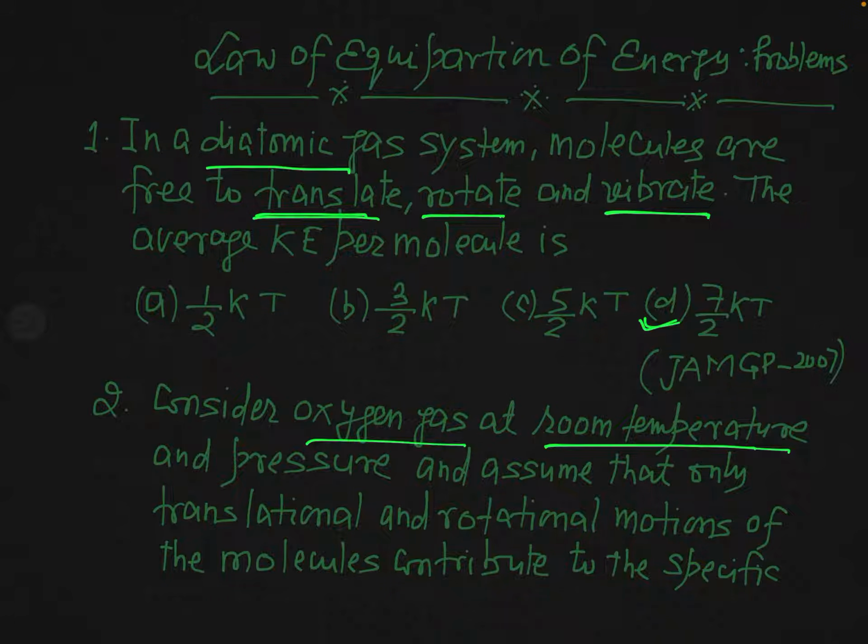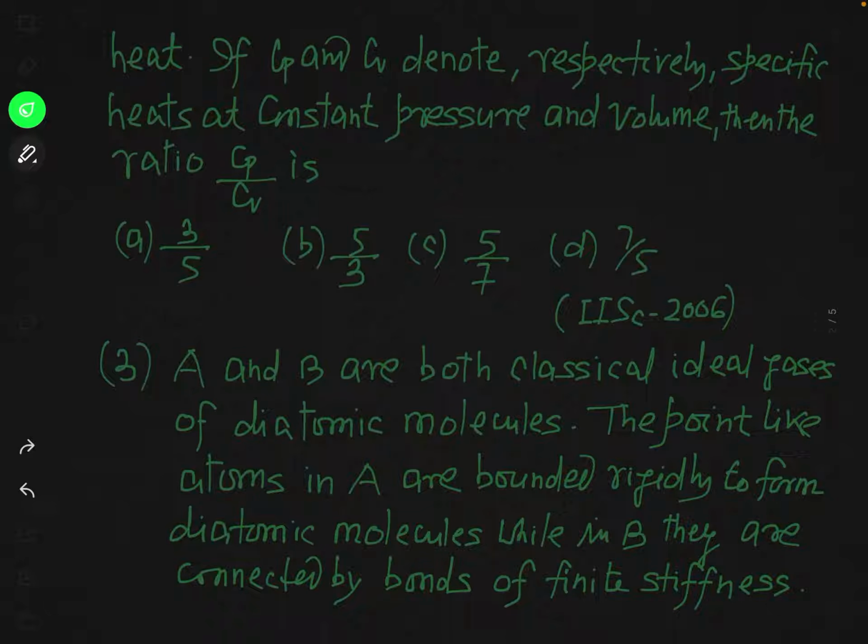Remark it, the gas is at room temperature and pressure, and assume that only translational and rotational motions of molecules contribute to the specific heat, or you can say degree of freedom. If Cp and Cv denote respectively the specific heats at constant pressure and constant volume, then what will be the ratio of Cp and Cv?